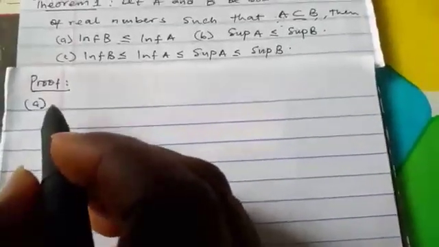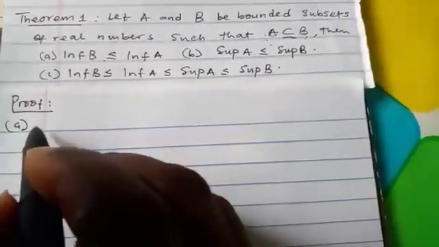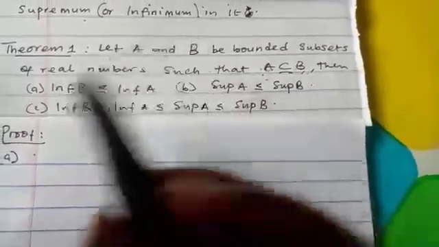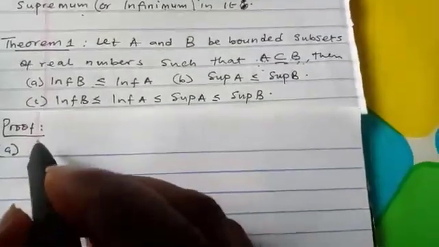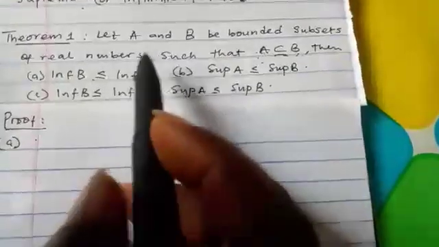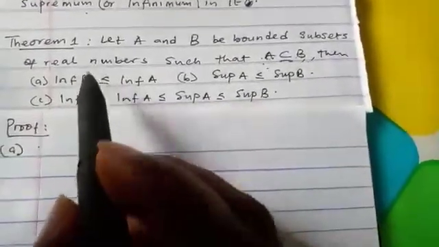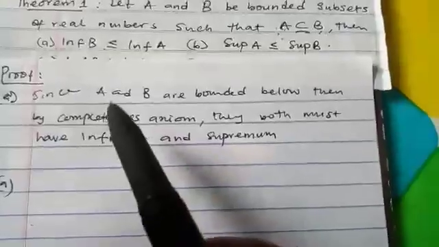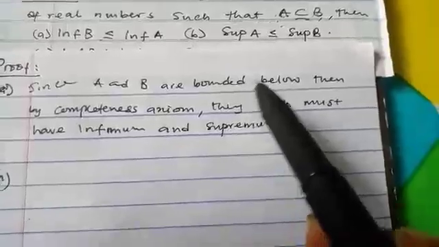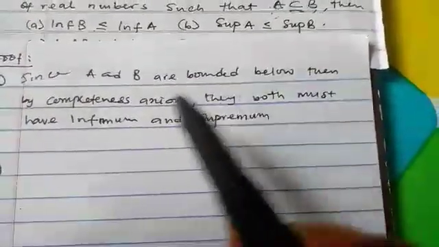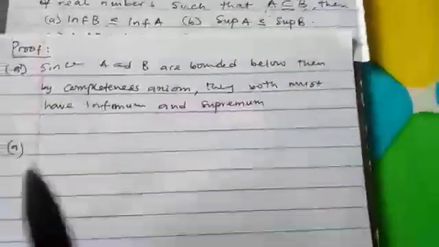So we want to prove the first one. Let us now prove the theorem. We say that A and B are bounded. Since both are bounded, they must be bounded above and bounded below. And since A and B are bounded below, then by the completeness axiom, they must both have an infimum and supremum.